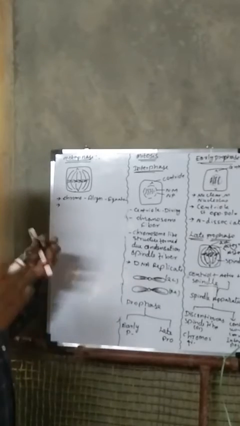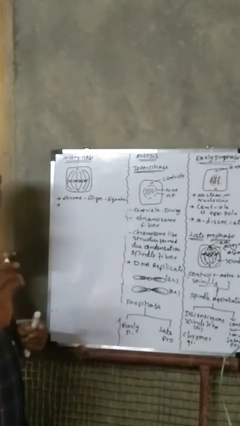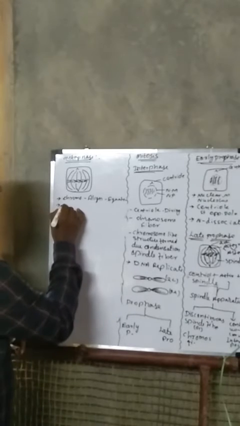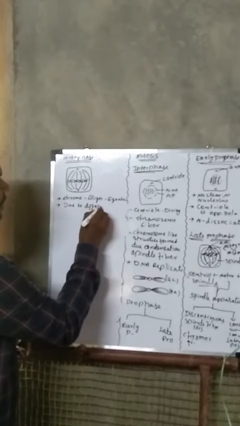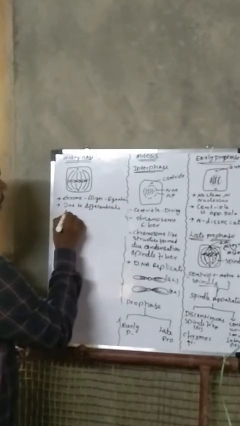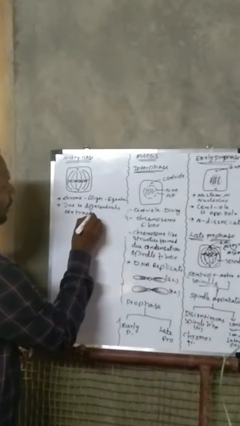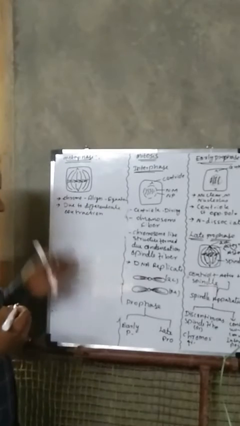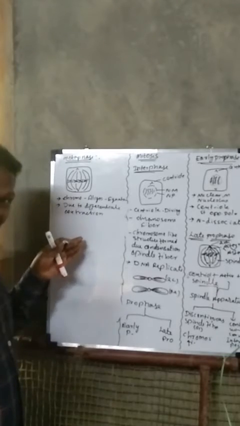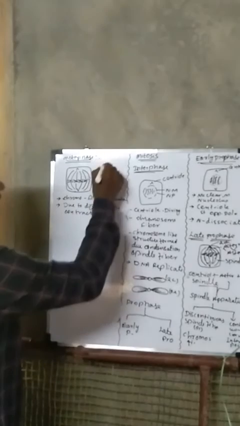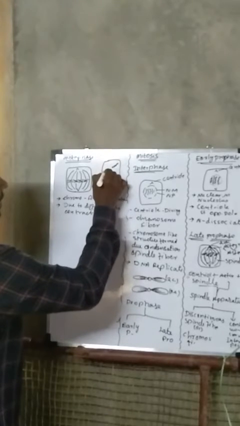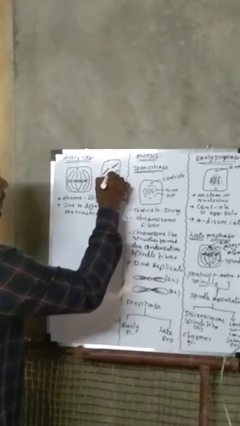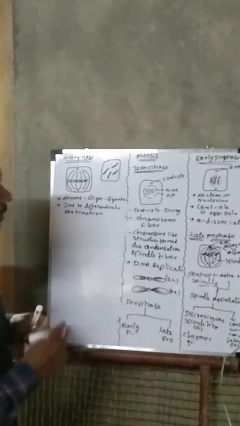How do they bring them to the equatorial plate? Due to differential contraction. So chromosomes come and align on an equatorial plate due to differential contraction. What is differential contraction? Say, for example, chromosomes are scattered here and there in the prophase, and they have to come to the center.